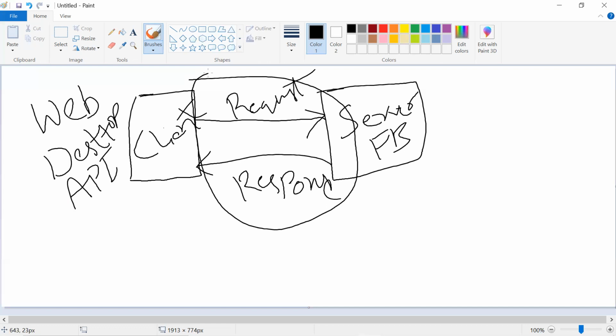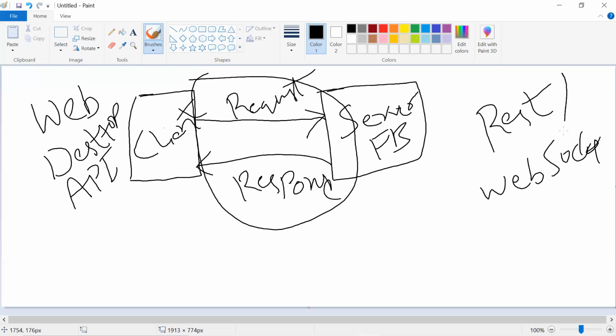APIs could be web services, or there could be a REST API. In the API, we have subtypes: SOAP, REST, WebSockets. This is also called web services. These are generally the 3 types. If you take a banking application, they mostly go with SOAP because SOAP has security.